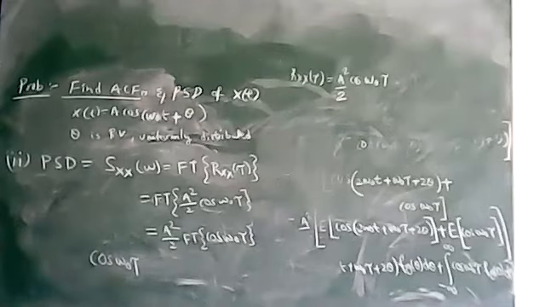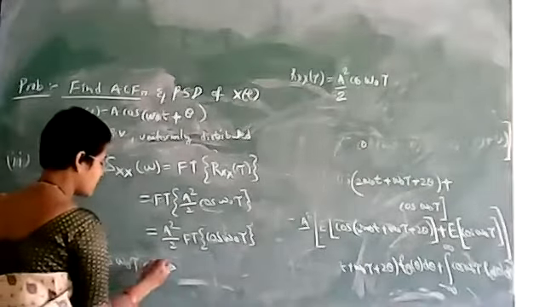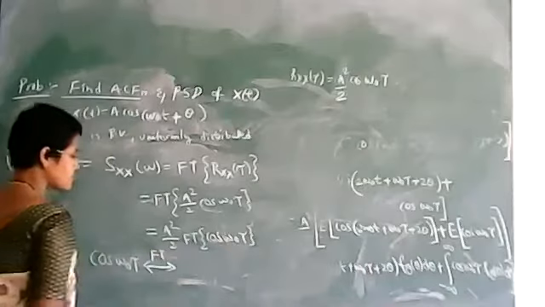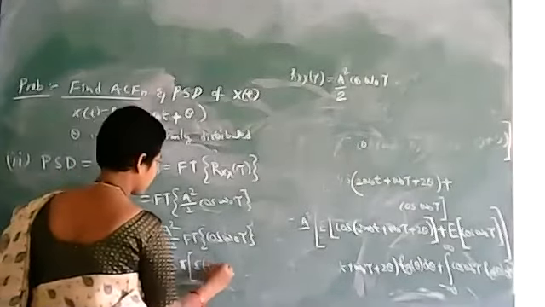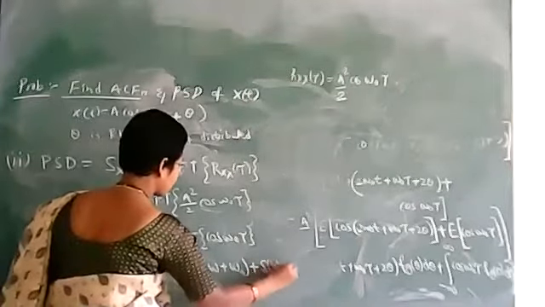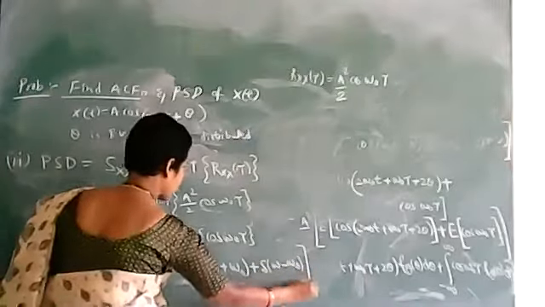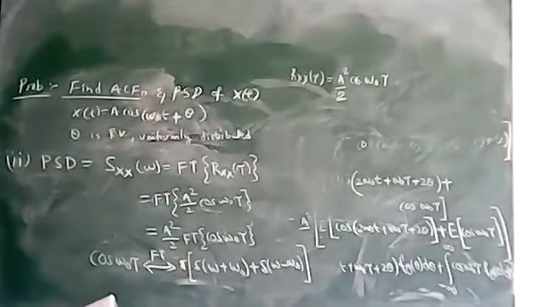In signals and systems, the variables are functions of t. So the Fourier transform of cos omega naught tau is pi into del of omega plus omega naught plus del of omega minus omega naught. This is the formula for the Fourier transform of cos omega naught tau.